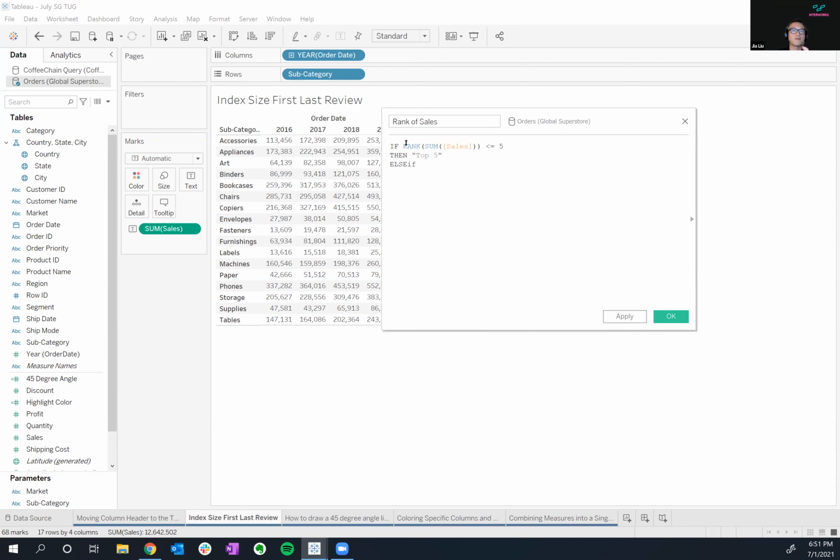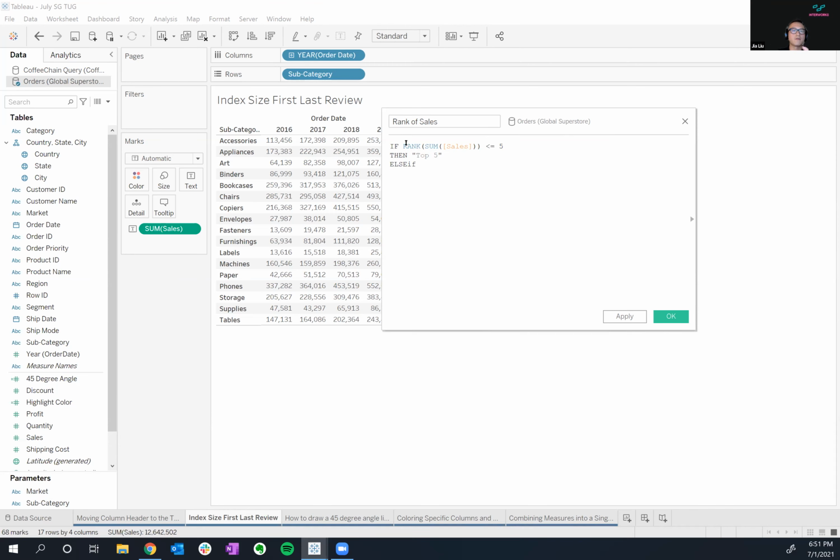Whenever you use a table calculation, you need to rescope it. So we'll right click it, and this time compute using across then down. And look at that, I do have 3 colors. We'll change the colors. I'll make bottom 5 red, other gray, top 5 blue. It is what it is. I don't have to make it perfect for now.